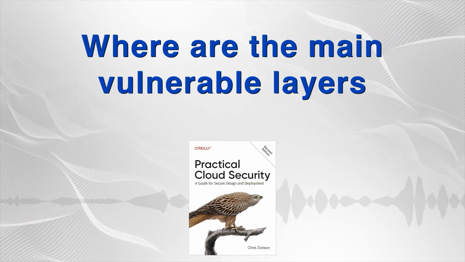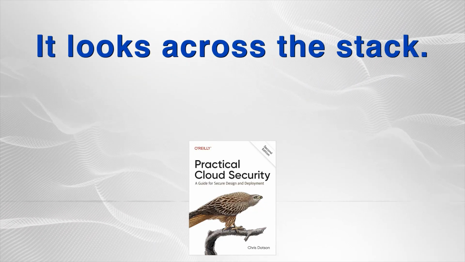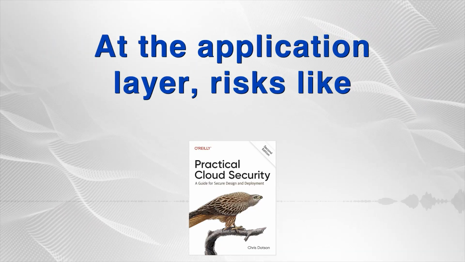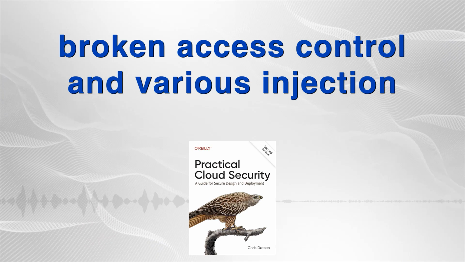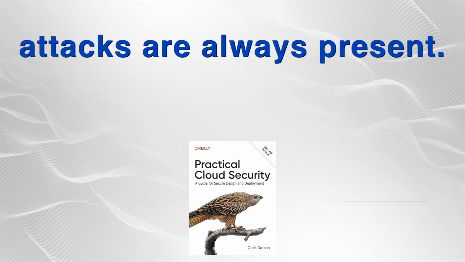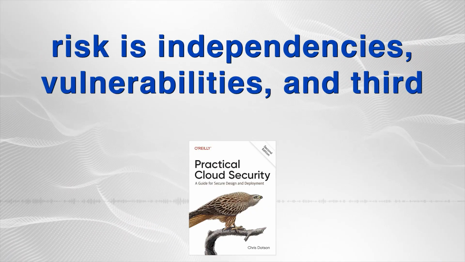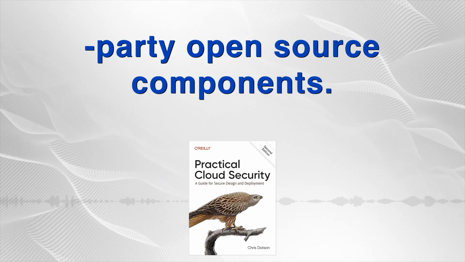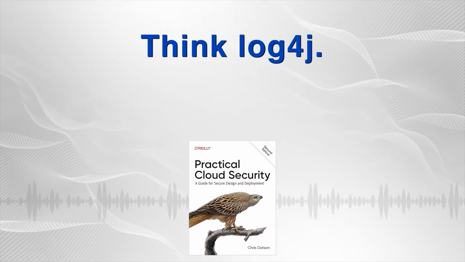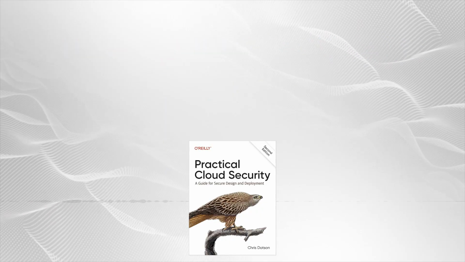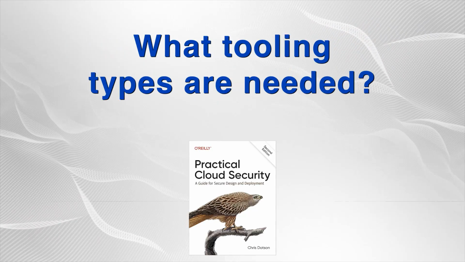Where are the main vulnerable layers the book focuses on? It looks across the stack. At the application layer, risks like broken access control and various injection attacks are always present, but a huge area of current risk is in dependencies, vulnerabilities in third-party open source components. Think Log4j. That's a major focus now. How do we find these vulnerabilities? What tooling types are needed?